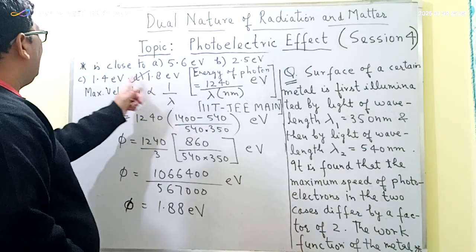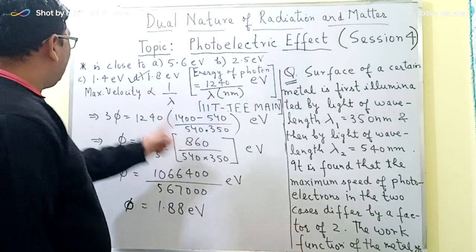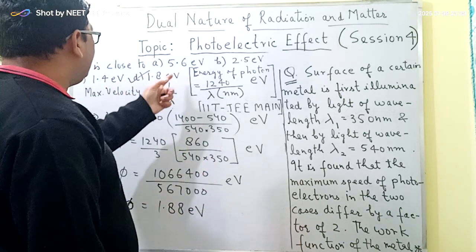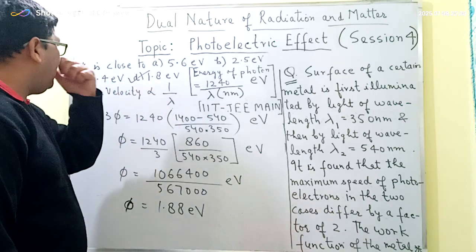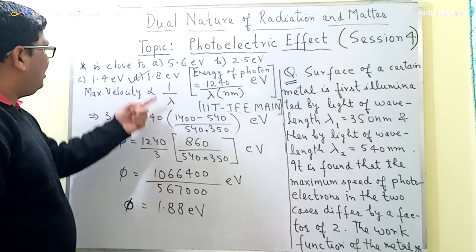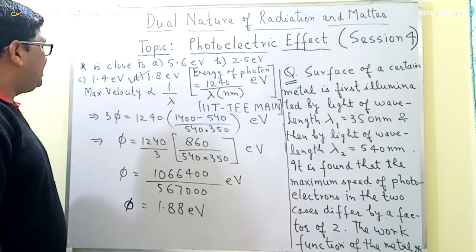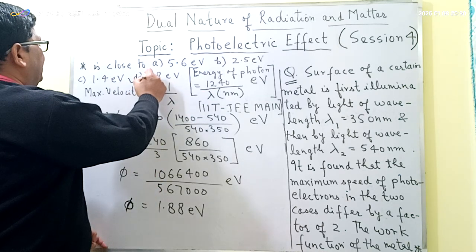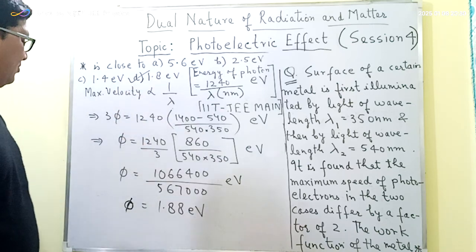That is 1.8. Here the work function of the metal is close to, close means approximate value. तो ये जो चार वैल्यूज दी हुई हैं, ये मतलब बेसिकली these are the approximate values. So our answer was 1.88 electron volt. So this value is the closest, that is 1.8 electron volt, and this is the correct option. That is, the correct option here is D. That is equal to 1.8 electron volt.